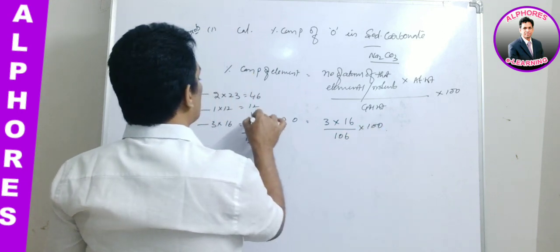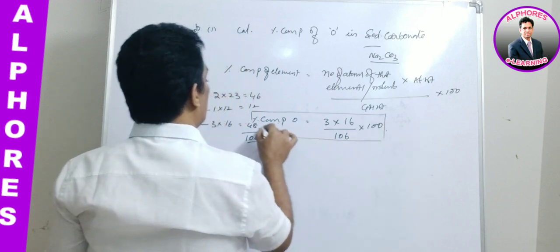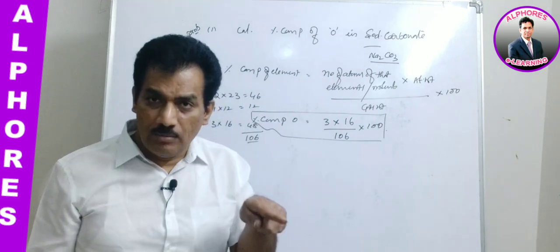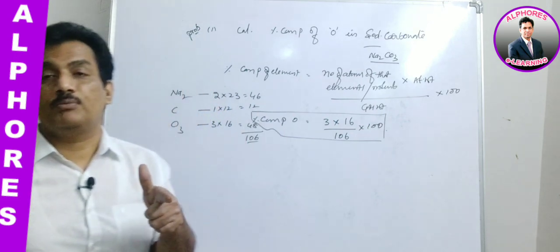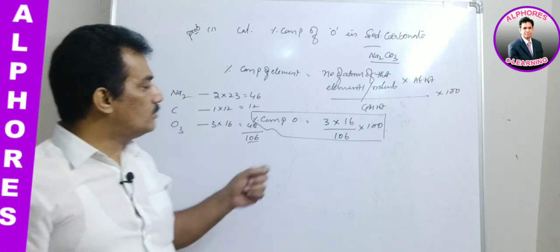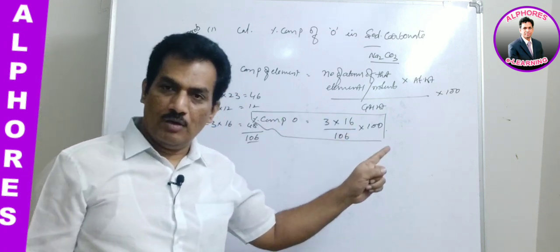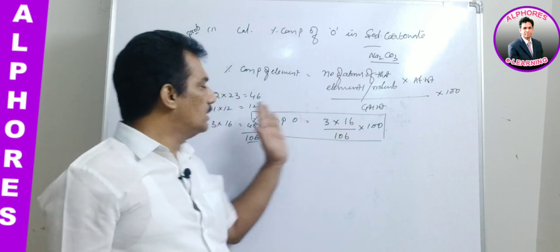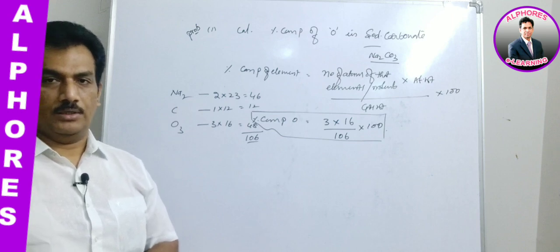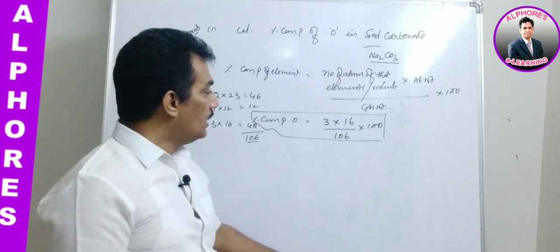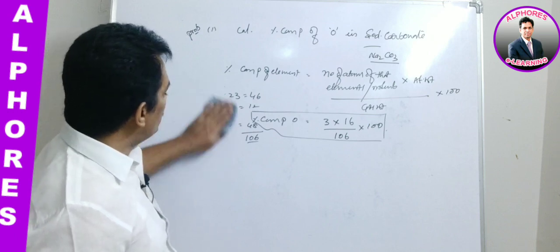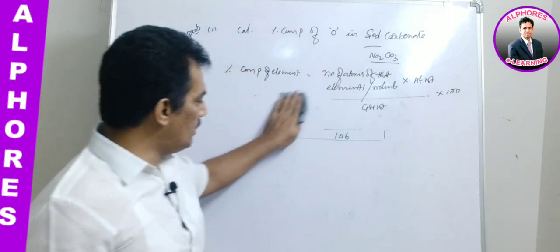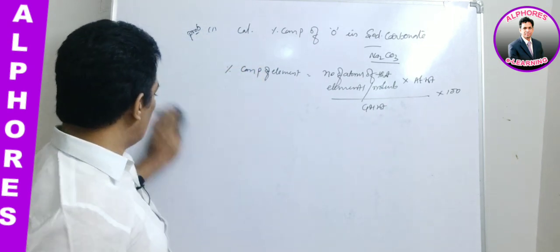This is the percentage composition of oxygen. It is nothing but the number of atoms of that particular element for which they are asking the percentage composition, into atomic weight, by gram molecular weight, into 100. That will provide the percentage composition for the element. Clear? And now here is one more logic. Sometimes they ask the question by giving the data in a logical manner.